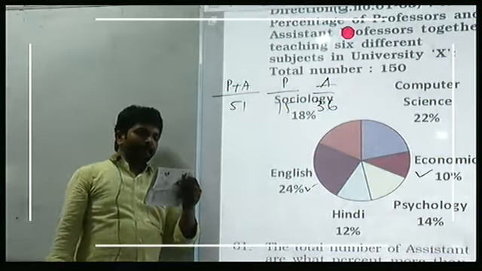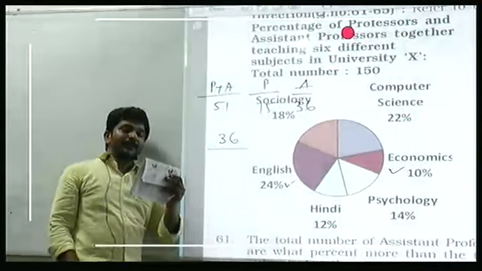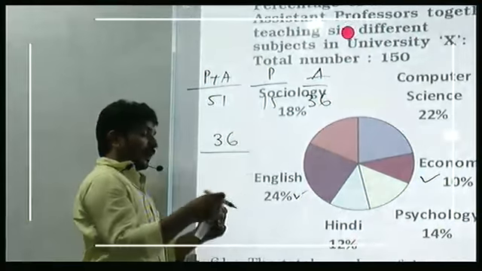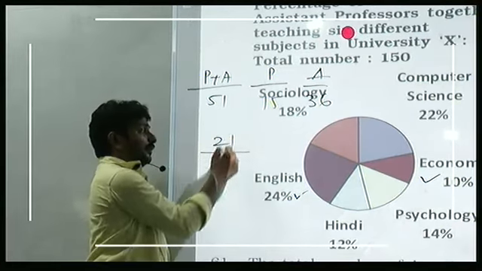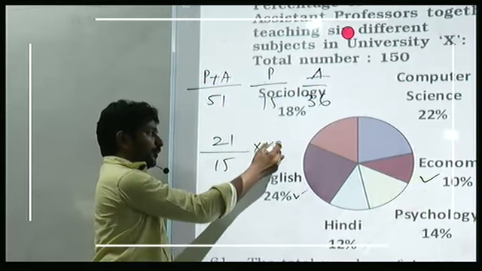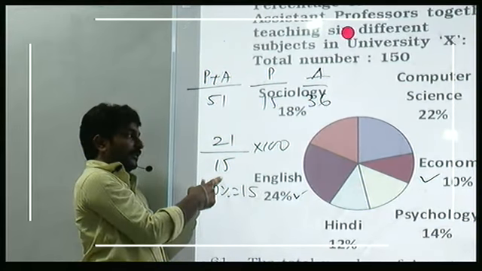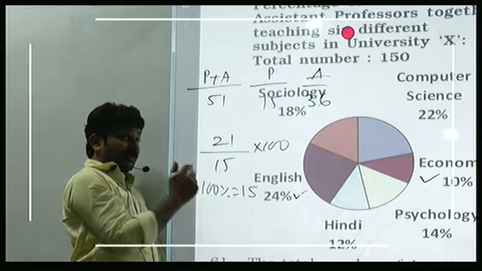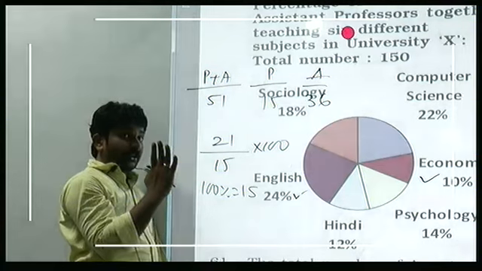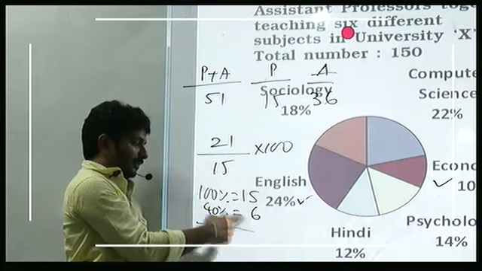Total number of assistant professors teaching economics and English together, who are 36, is what percent of total number of professors? What percent more? 36 is how much more than 15? 21. That of 15, so into 100. 100% is 15. Still it is how much more? 6 more. 10% of this is 1.5. 20% is 3. 40% is 6. So 6 is equal to 40%. 15 plus 6 is 21, which is 140%.